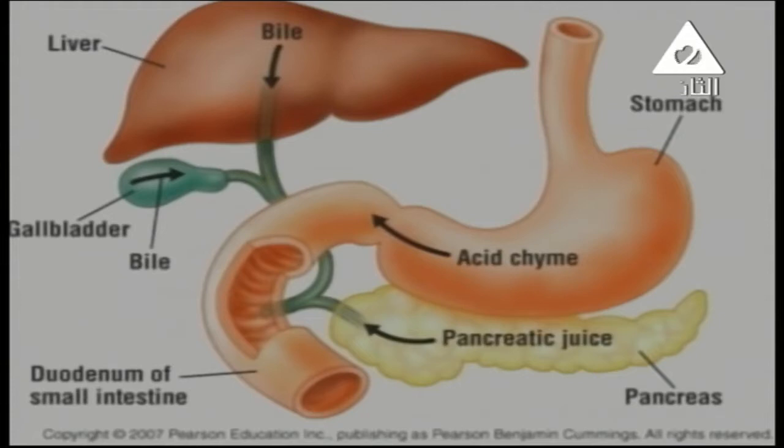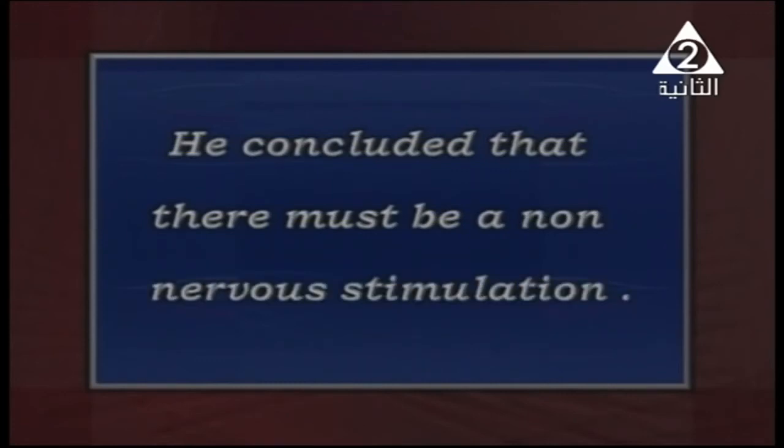The small intestine consists of three parts, and the duodenum is the smallest part, directly connected to the stomach. He concluded that there must be a non-nervous stimulation as a result of cutting the nerve supply.